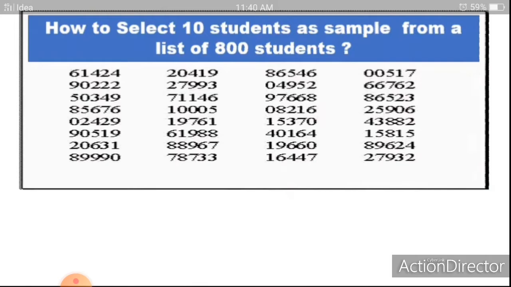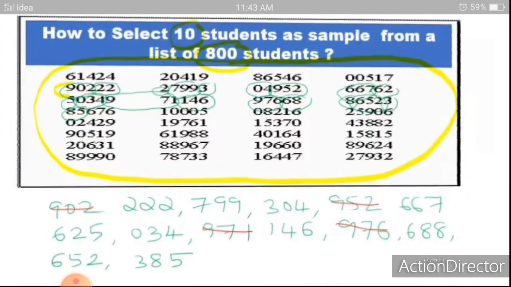This is part of a standard random number table. To start, the first number or any one row or column may be selected at random. If we select the second row, we have to consider all 3-digit numbers under 800, or numbers between 800 and 0. I repeat, we have to select a 3-digit number between 800 and 0. So consider the second row. The first 3-digit number in the second row is 902.